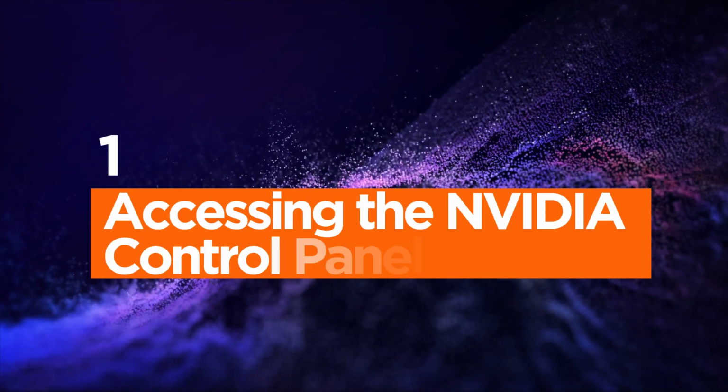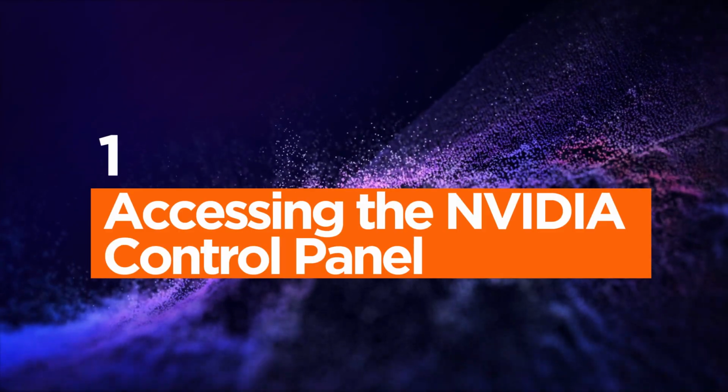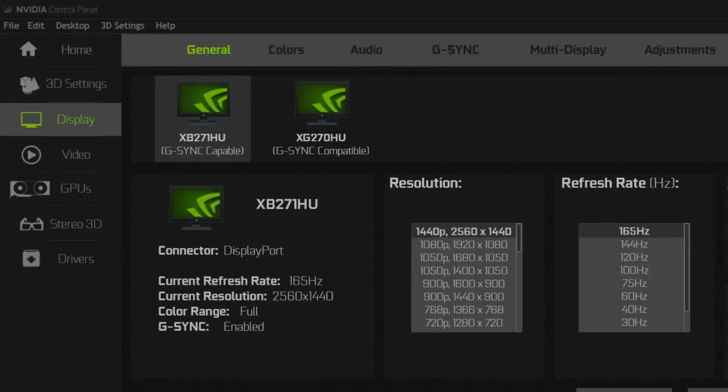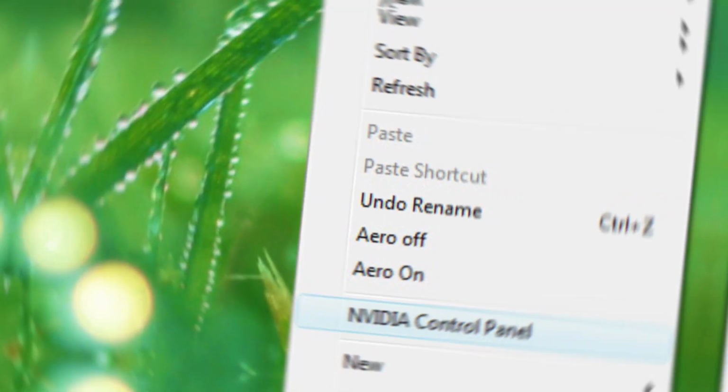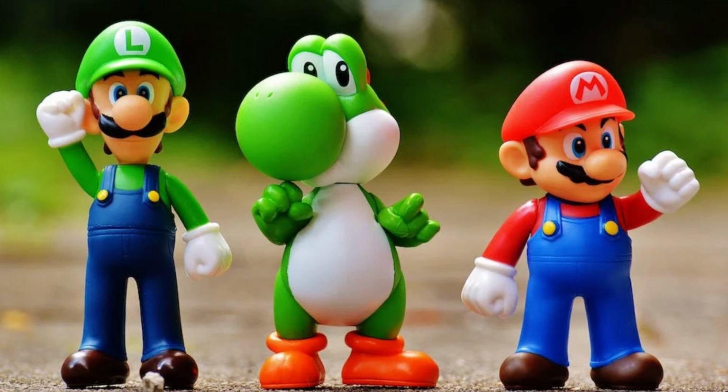Step 1. Accessing the Nvidia control panel. First, let's get into the Nvidia control panel. Right-click on your desktop and you'll find it in the context menu. Click Nvidia control panel to open the gateway to gaming glory.